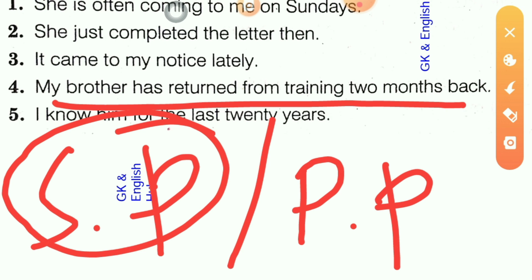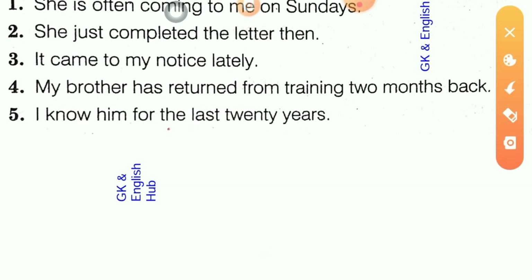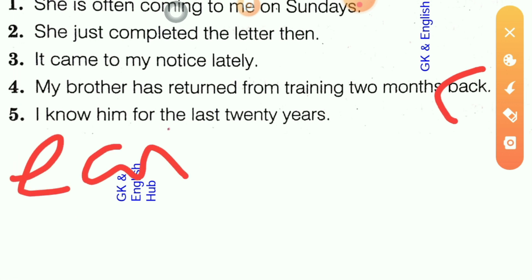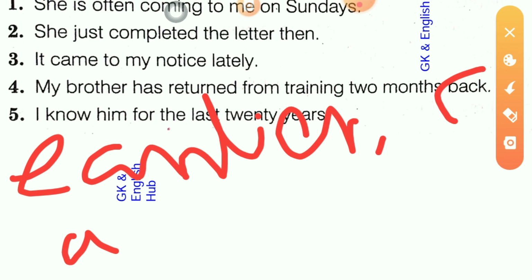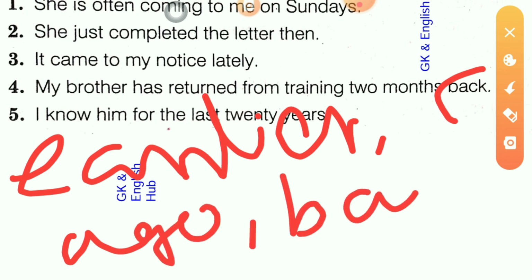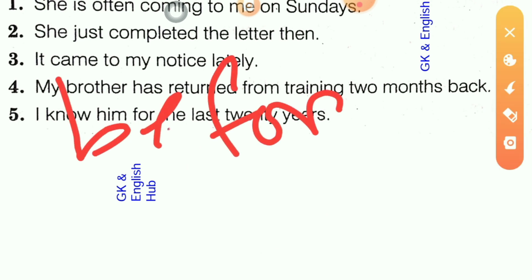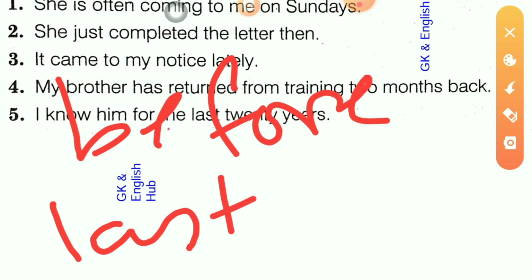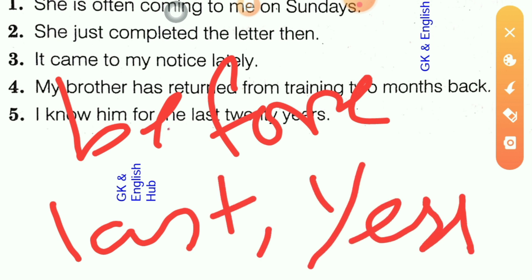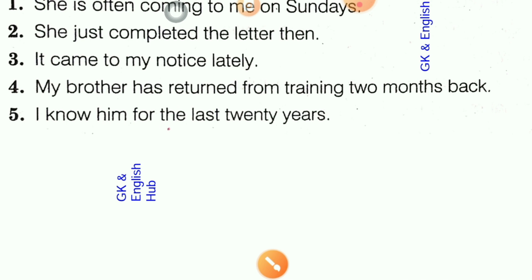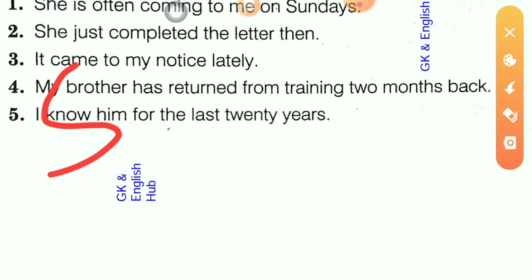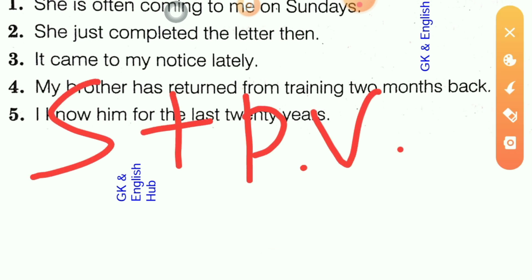Okay. And this back, earlier, ago, back, before, last, yesterday. This proper mention of times will tell you that this sentence will be in simple past form. And the form of simple past is subject, then past form of verb, then object.